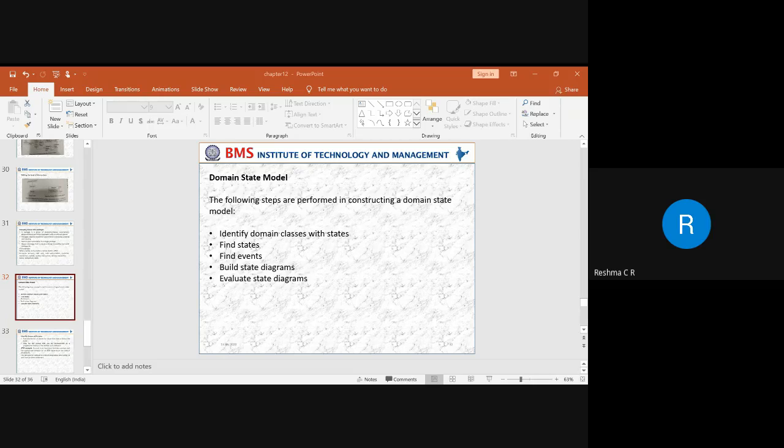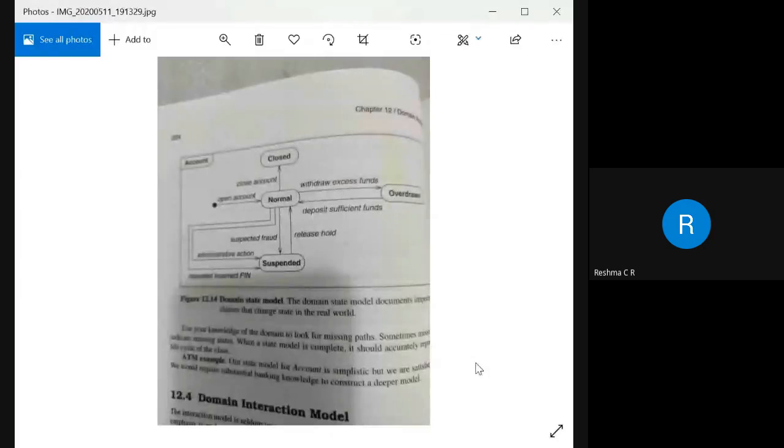Can you see this diagram? No, ma'am. Wait, just a minute. Stop sharing this. Now, can you see the diagram?